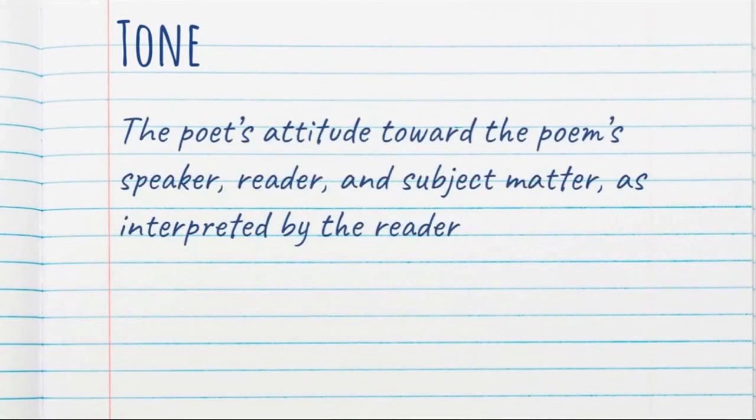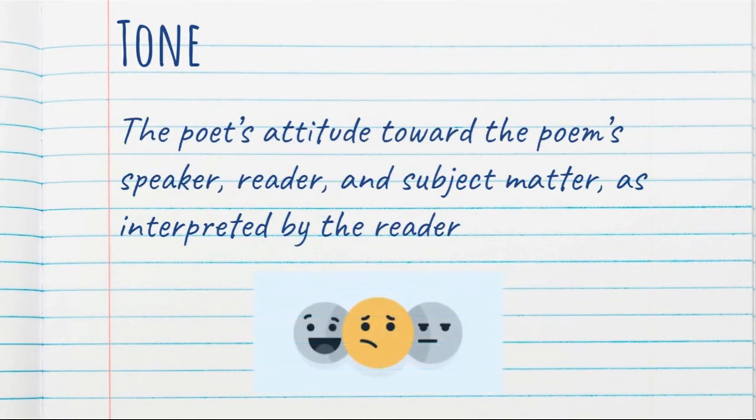The next term is tone. Tone is the poet's attitude toward the poem's speaker, reader, and subject matter, as interpreted by the reader. Are they happy? Are they sad? Are they kind of meh? That's going to be up to us to determine how the poet feels about things.